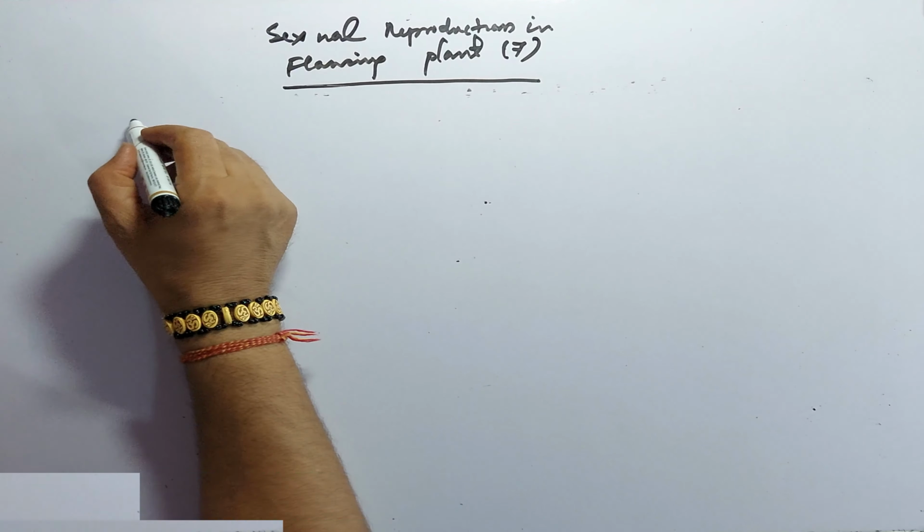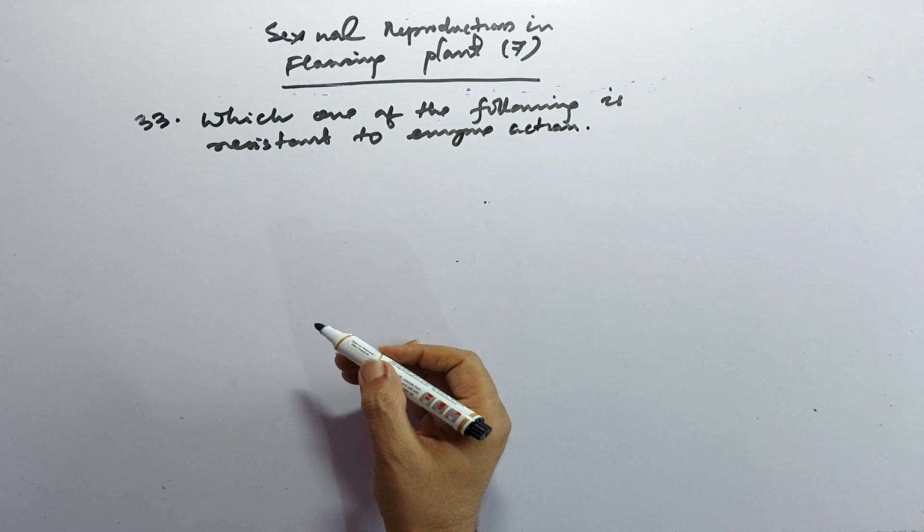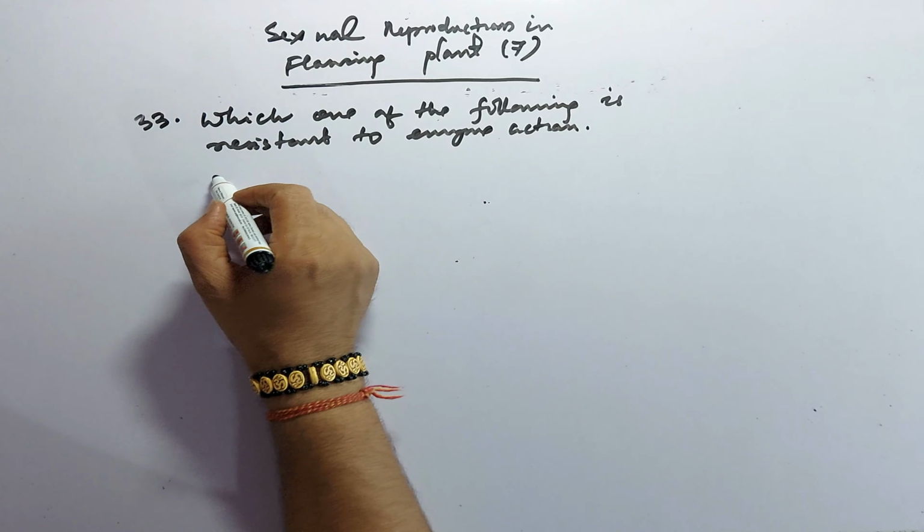A option, cork. B, wood fiber. C, pollen exine. D, leaf cuticle.